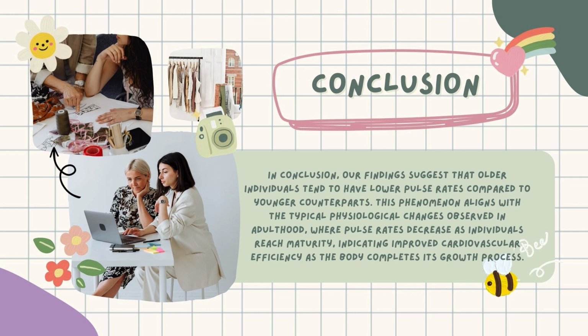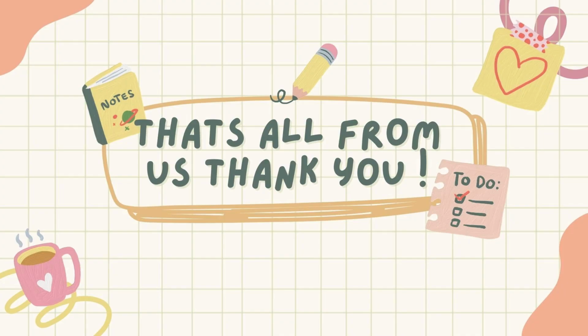Other than that, we have obtained y equals 220.00 minus 1.00x as our regression line. The value of our constant a and slope b are 222.000 and negative 1.000 respectively. To conclude, older people have lower pulse rates than younger people because as people reach adulthood, their pulse rates usually decrease as their body finishes growing and the cardiovascular system becomes more efficient.